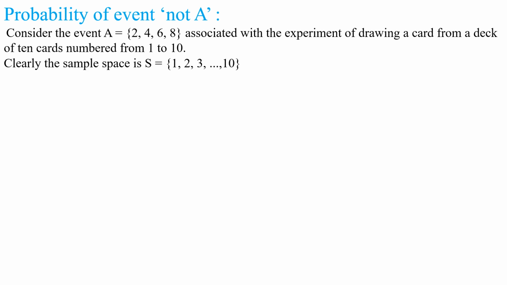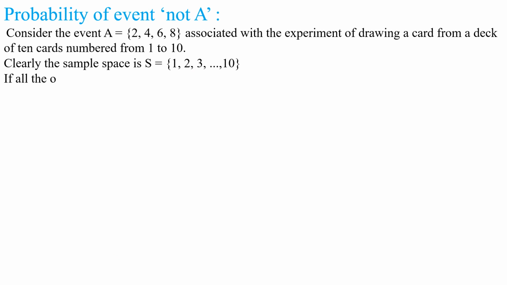Yes or no, my children? Understood these steps? We have considered an event A is equal to set {2, 4, 6, 8}. The random experiment is drawing a card from a deck of 10 cards numbered from 1 to 10. Then sample space is {1, 2, 3 and so on up to 10}. Understood this sample space, my children?